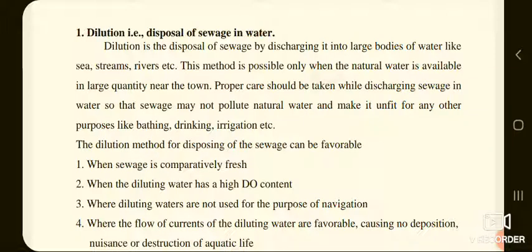This method is possible only when the natural water is available in large quantity near the town. Proper care should be taken while discharging sewage in water so that sewage or wastewater may not pollute natural water and make it unfit for any other purpose like bathing, drinking, irrigation, etc.